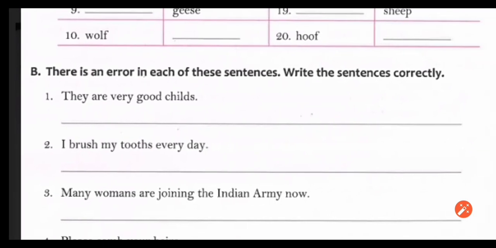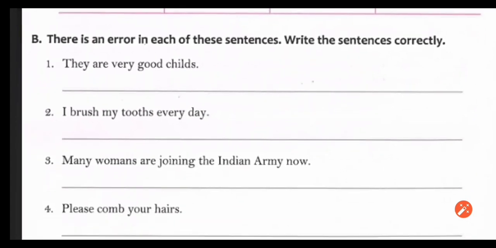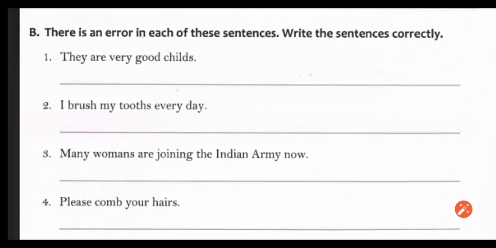Next exercise. There is an error in each of these sentences. Write the sentences correctly. According to the sentence, if you feel that it is telling about only one, then you change the number of that particular word. And if the sentence is plural, if you feel that it is saying about the plural, then you change that word into plural.